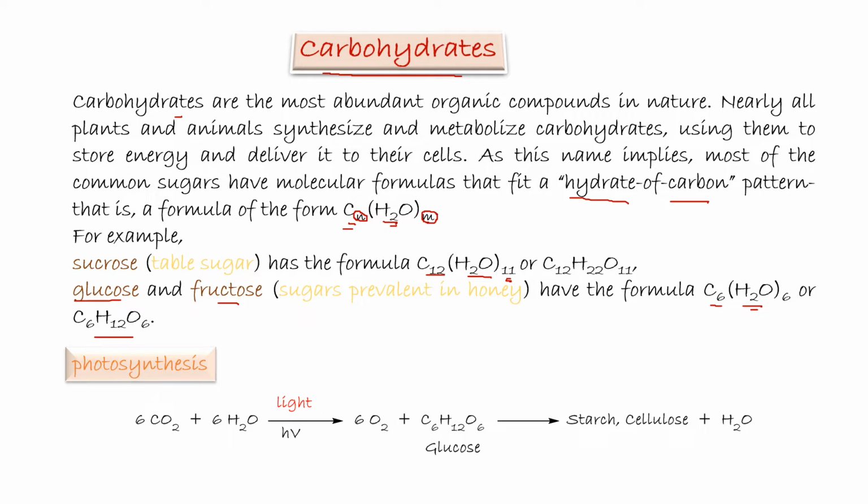Plants synthesize carbohydrates in a complex series of reactions using sunlight as the energy source to convert carbon dioxide and water into glucose and oxygen. Many molecules of sugar, glucose, can be linked together to form either starch for energy storage or cellulose to support the plant.